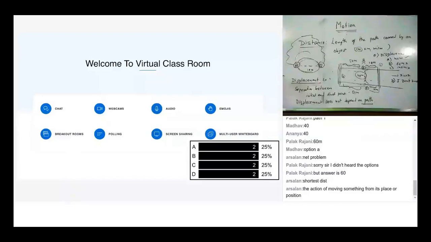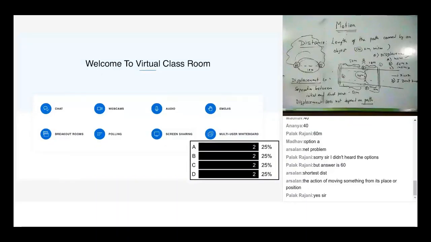So displacement is how much? 60 meters. Now this shortest distance is, sorry, displacement is how much? 40 meters. What is shortest distance? Shortest distance is 60 meters, right? Now this is the definition of displacement that is applicable in every condition. Then why does your textbook say displacement is shortest distance between 2 points, right?